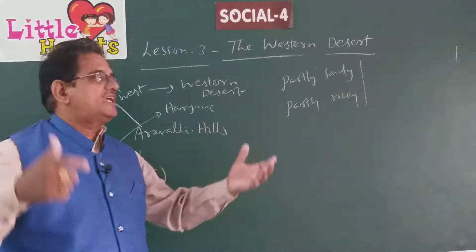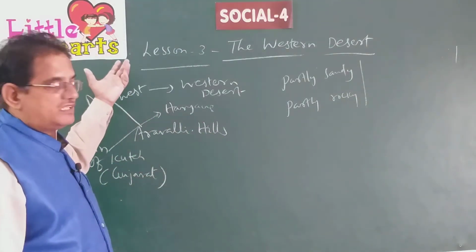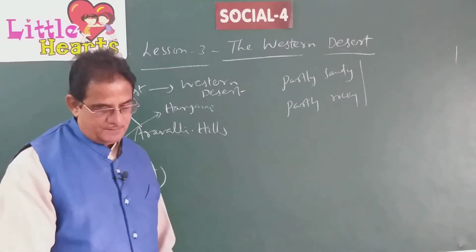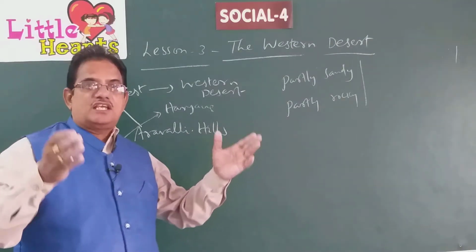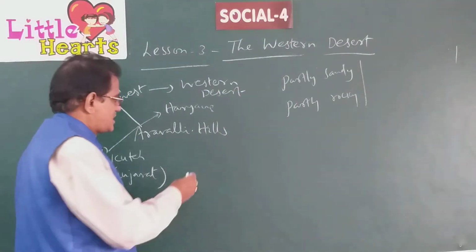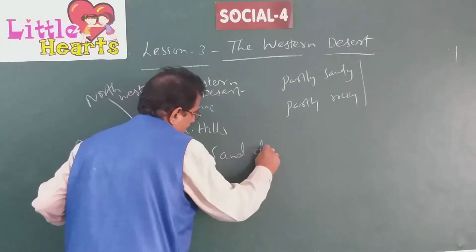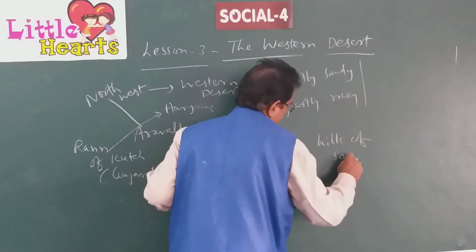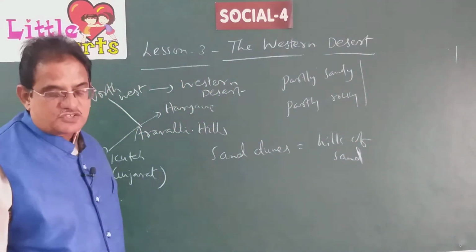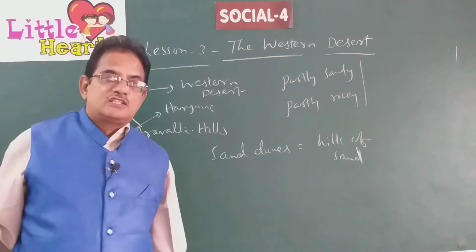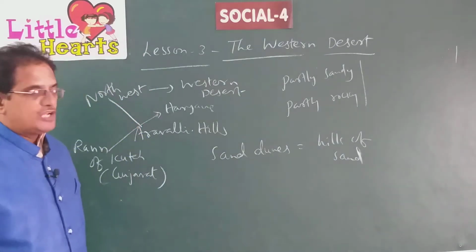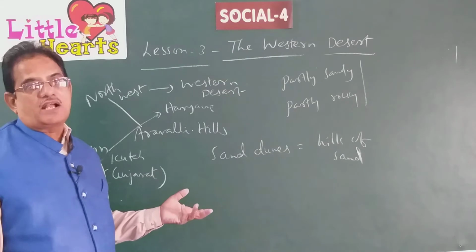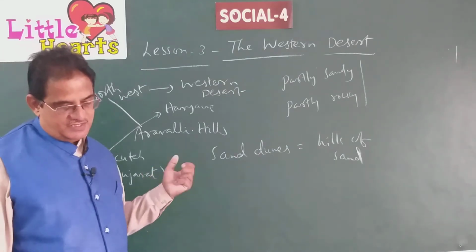That sand gathers in huge hills which are called sand dunes. Sand dunes means hills of sand. You might have seen in a desert region some hills of sand. Those hills of sand are called sand dunes, and those dunes are formed when sandstorms rise in the Pakistani part of the Indus Basin.